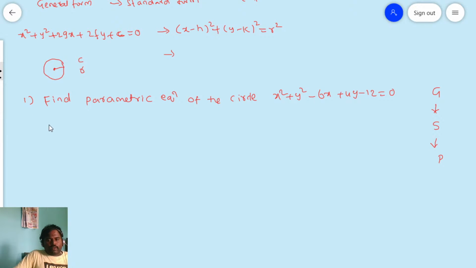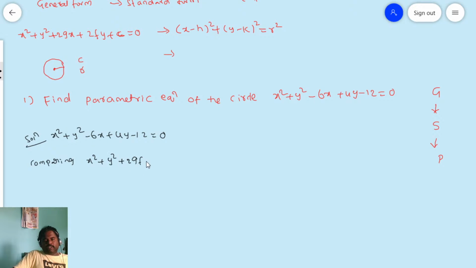Now the given problem is x square plus y square minus 6x plus 4y minus 12 is equal to 0. Now comparing with this one, this is the normal form, nothing but the general form, that is x square plus y square plus 2gx plus 2fy plus c is equal to 0.